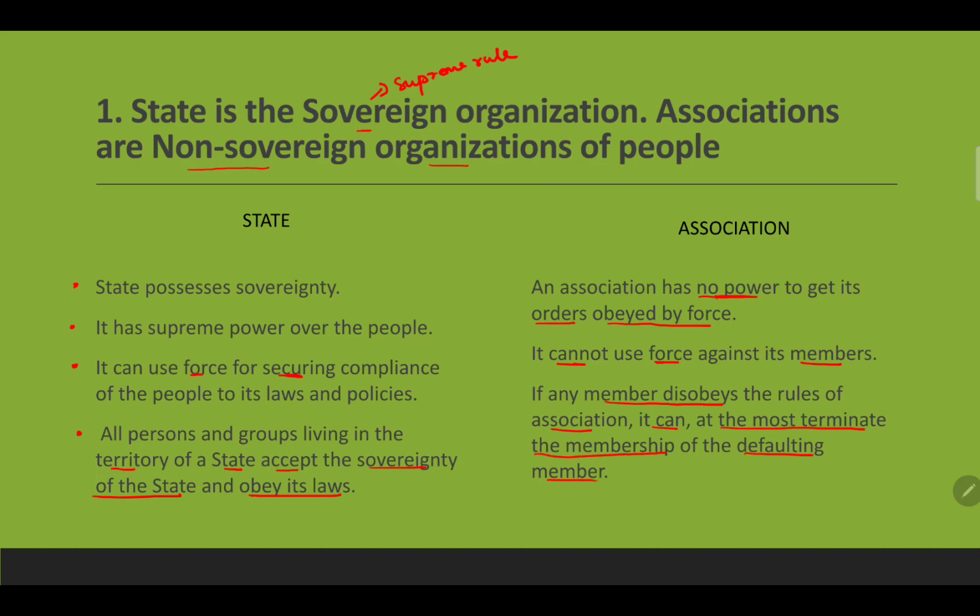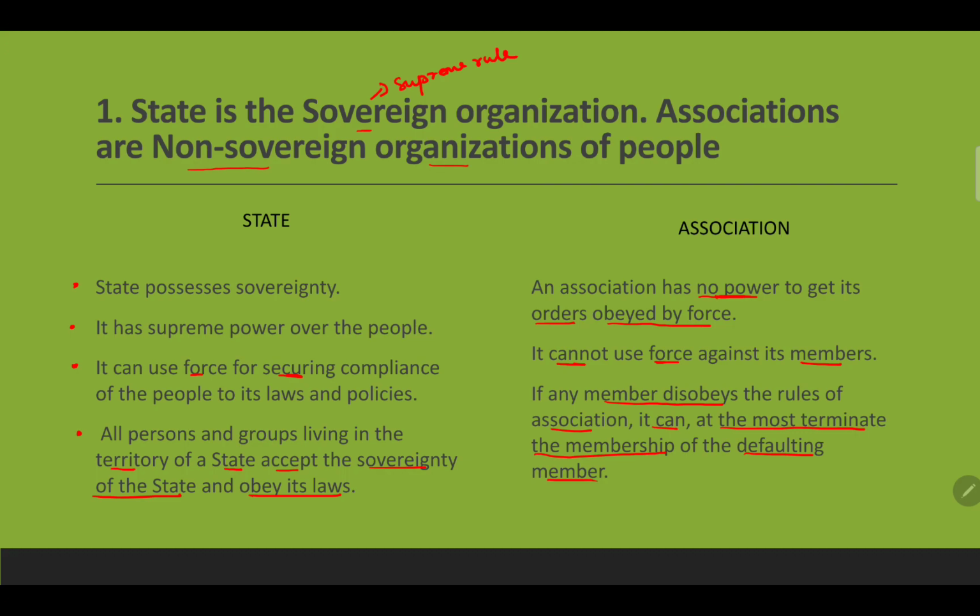If a member of that association does not obey the law laid down by the association, what can the association do? The association simply can terminate the membership of that person.